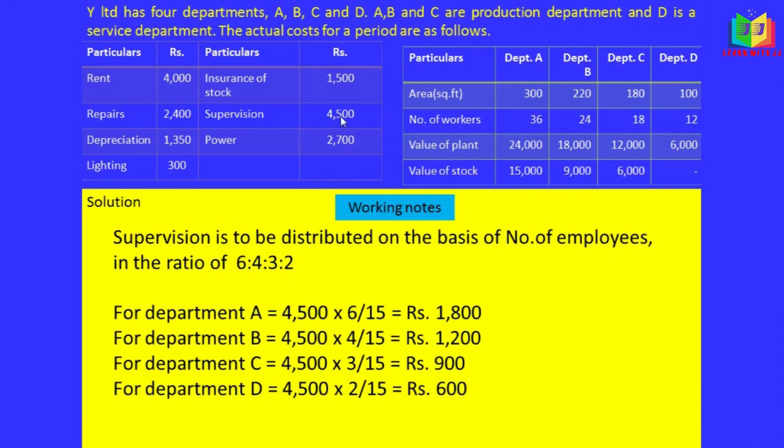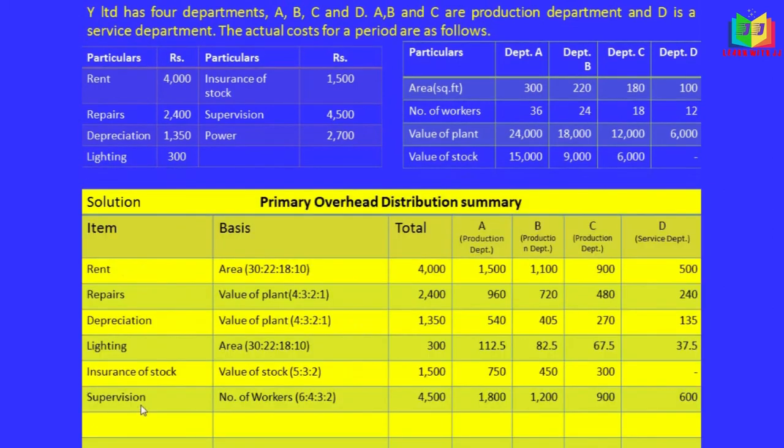So supervision is 4,500 into 6 by 15 for department A, 4,500 into 4 by 15 for department B, 4,500 into 3 by 15 for C, and 4,500 into 2 by 15 for department D. I have got this amount and I have written it in the column.